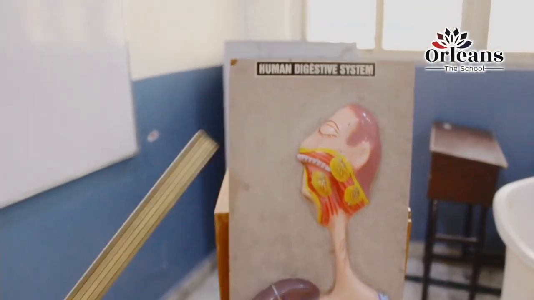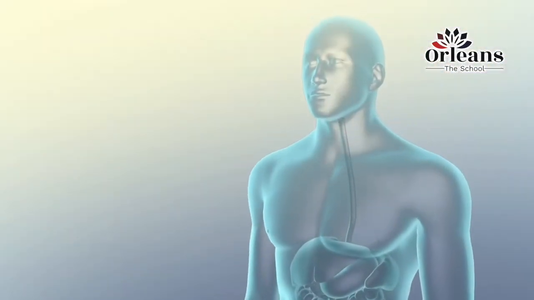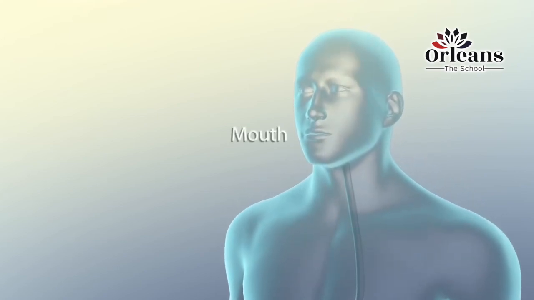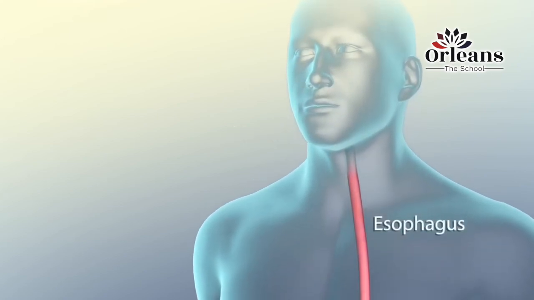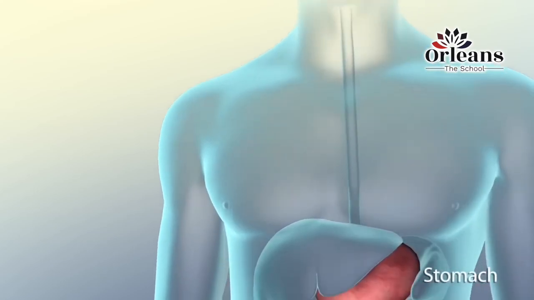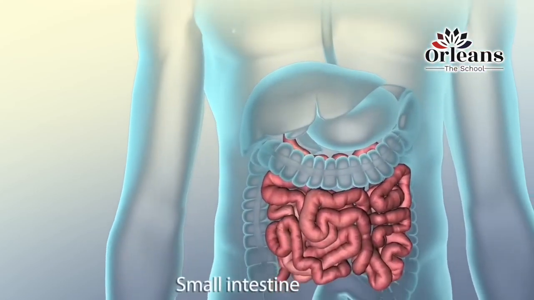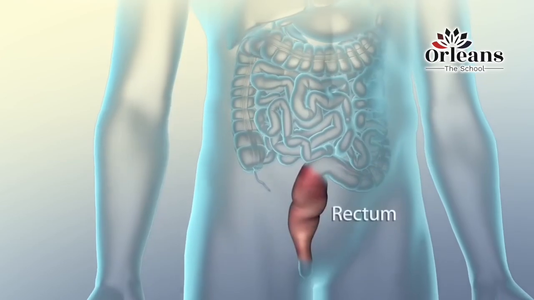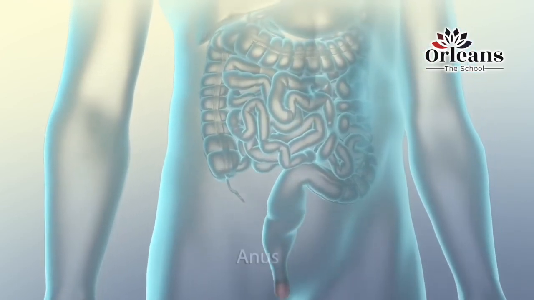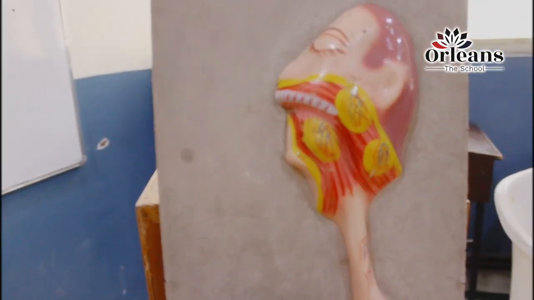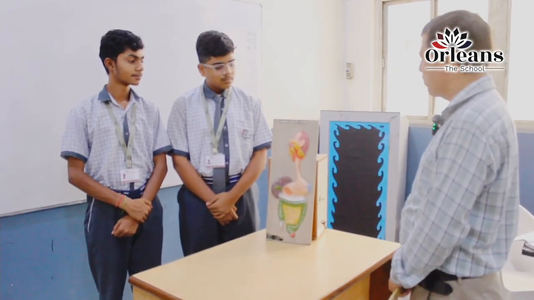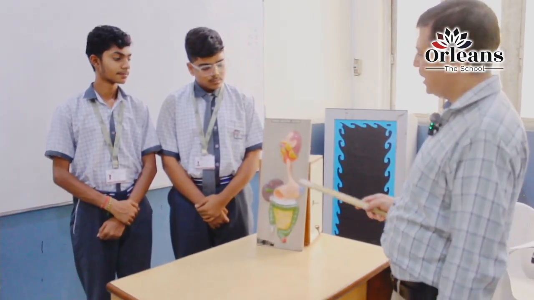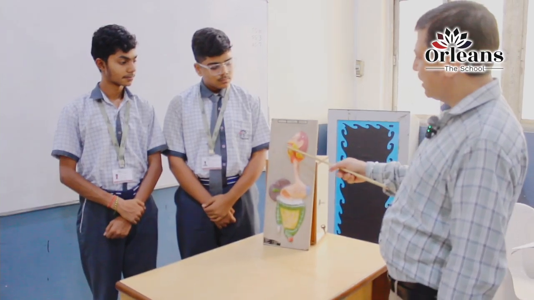So this is the entire model of the human digestive system, right from the mouth, the buccal cavity, to the esophagus or the food pipe, the stomach, the pancreas, the small intestine, the large intestine, the vermiform appendix, and here you can see the anus through which the food is expelled out of the body. So here we have a model for the human digestive system. You can see the mouth region, the buccal cavity.